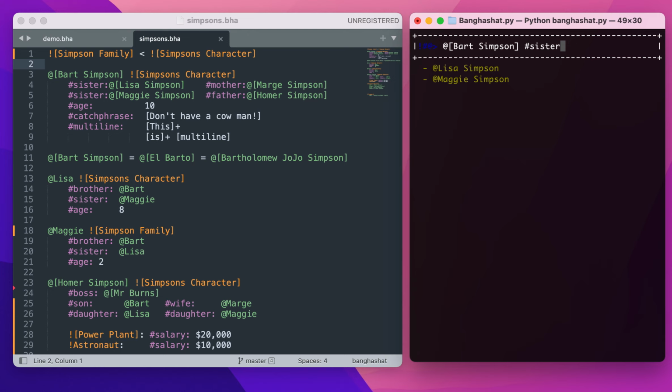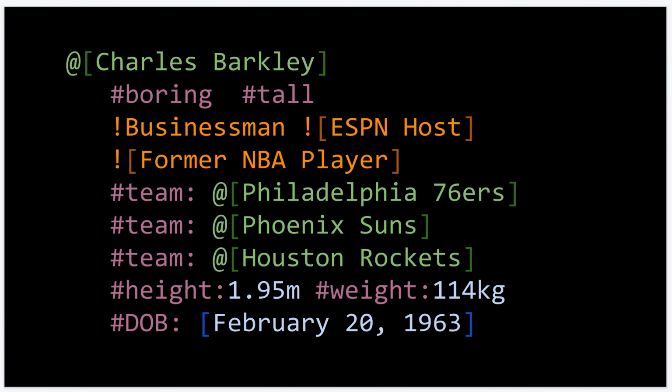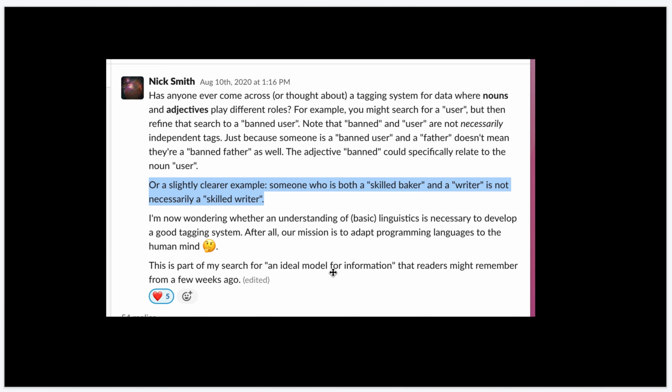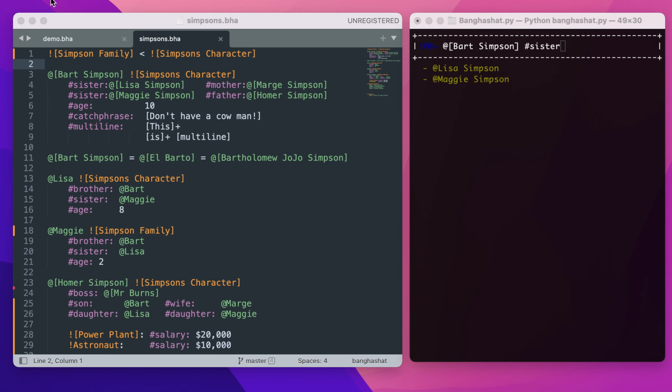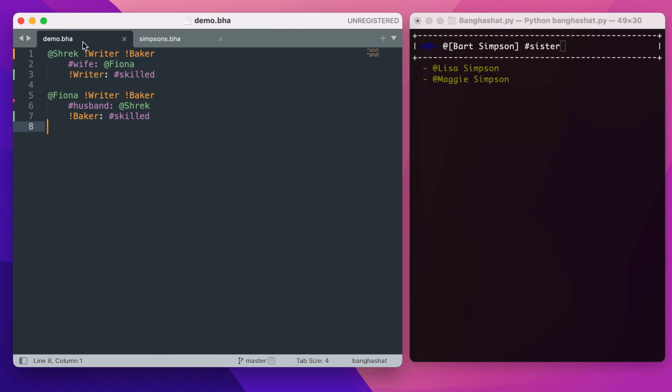So one of the motivating examples for this was this slightly difficult to model scenario where we want to tag something as a baker, a writer, and skilled, but only skilled as a baker and not skilled as a writer, which is basically impossible to do if you only have one type of tag. So we can model that in this system like this with these two entities.